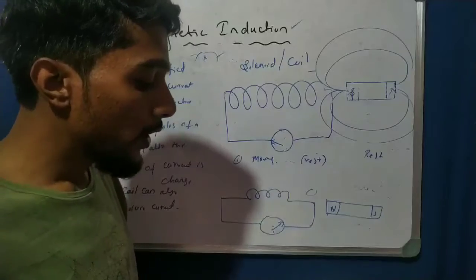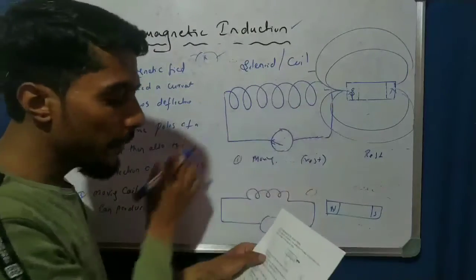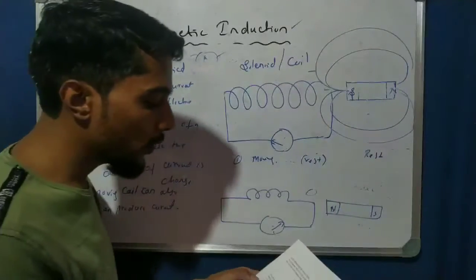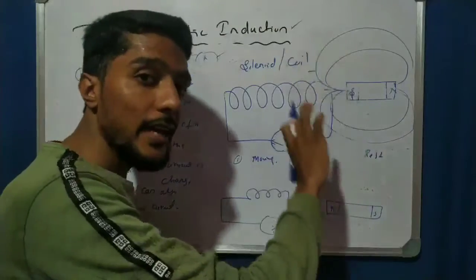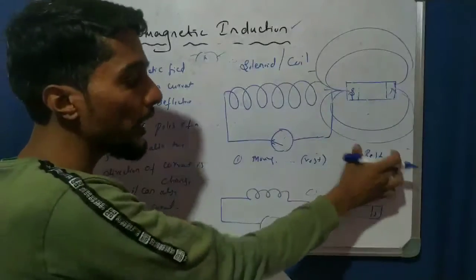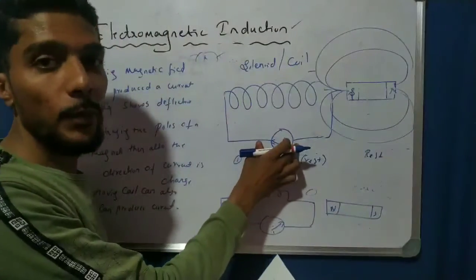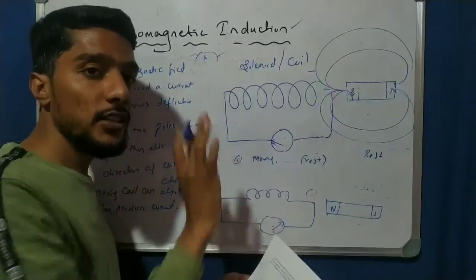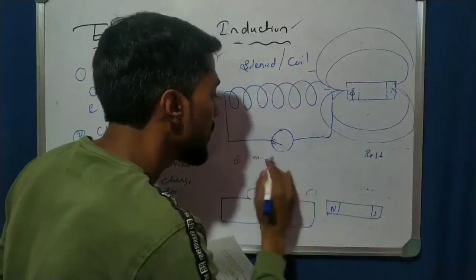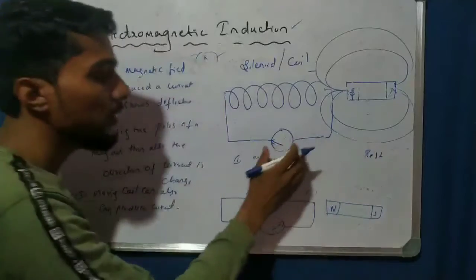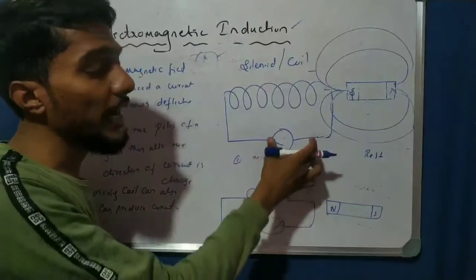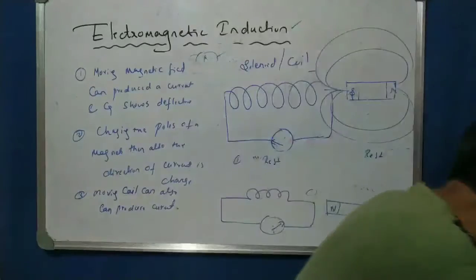If a coil is moved rapidly between the two poles, you observe that current is produced. Here this is moving and this is at rest, and deflection is produced. If the magnet is moved and the coil is at rest, deflection is also produced. The third point is, if the coil and the magnet both are at rest, there is no production of current in the circuit. So these are three important points you have to remember.